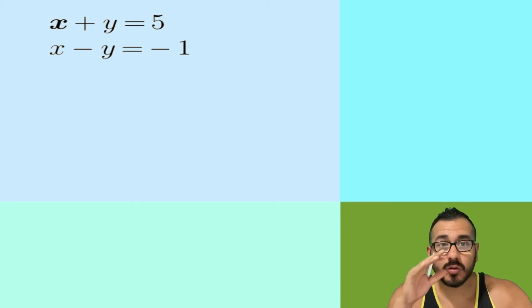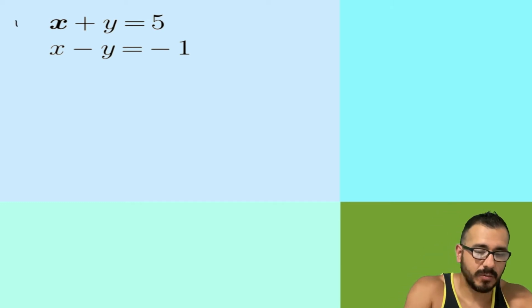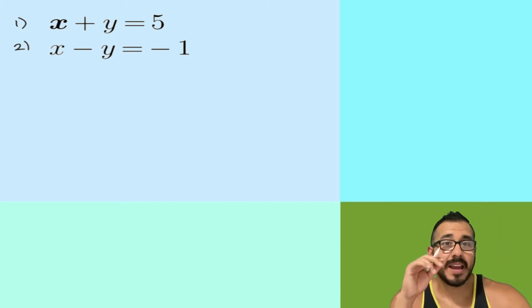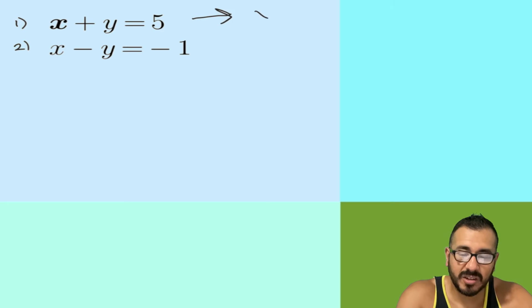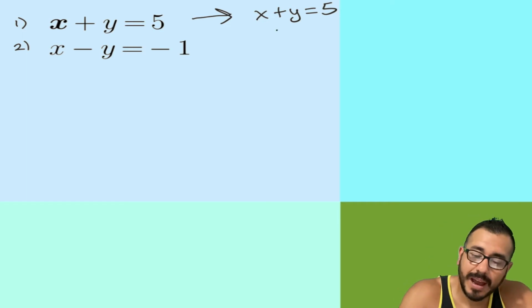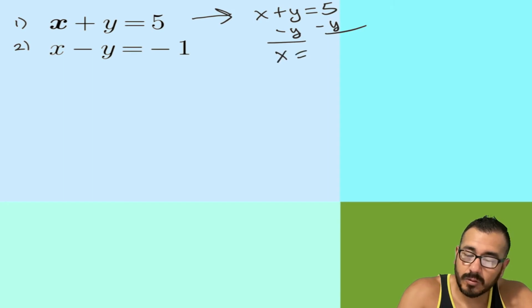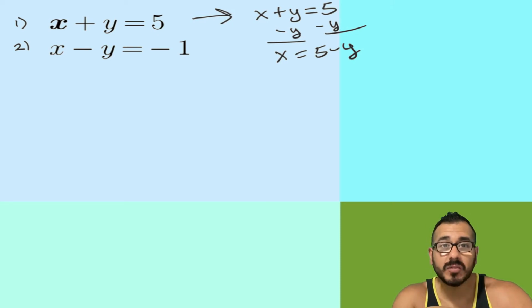All right, so don't panic, Dr. Math is here. So step number 1, we're going to choose one of these equations, equation 1 or equation 2, it doesn't matter, and you're going to pick a letter and get that variable by itself. To make things easy, I'll just work with that top equation. Which letter? In this case, both of them are pretty easy to get by themselves. So I'm going to subtract y from both sides. And so now we know that x is equal to 5 minus y.